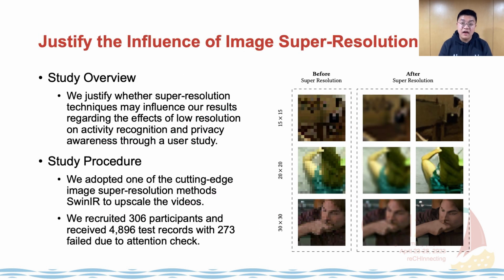So far, we have modeled both humans and machines' recognition performance on the different resolutions. Here, we provided additional analysis to justify whether super-resolution techniques may influence our results through a user study. We adopted one of the cutting-edge image super-resolution methods, SwinIR, to upscale the videos in our dataset.